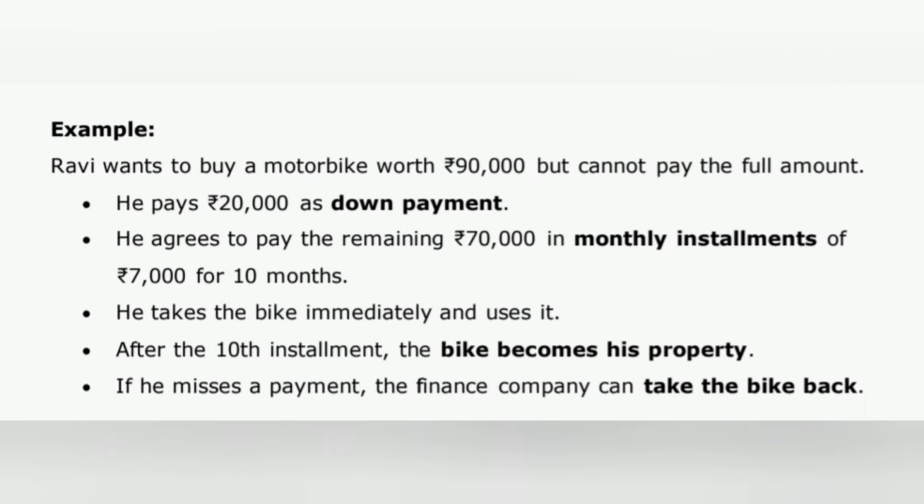Example. Ravi wants to buy a motorbike worth 90,000 rupees but cannot pay the full amount. He pays 20,000 rupees as down payment. He agrees to pay the remaining 70,000 rupees in monthly installments of 7,000 rupees for 10 months. He takes the bike immediately and uses it. After the 10th installment, the bike becomes his property. If he misses a payment, the finance company can take the bike back.